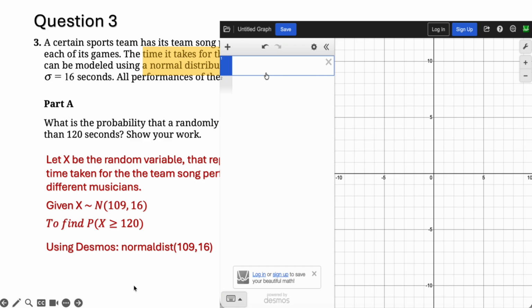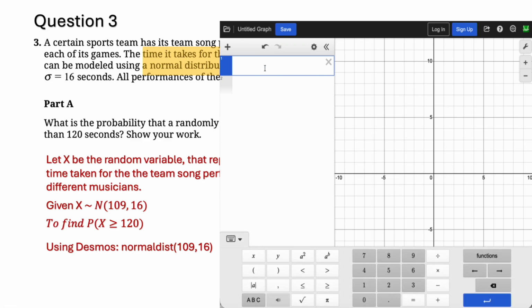All right, so here is how you can do this on Desmos. You're finding the normal probability. So go to normal distribution, just DIST. In parentheses, you write the mean, which in our case is 109, and then the standard deviation, which in our case is 16.